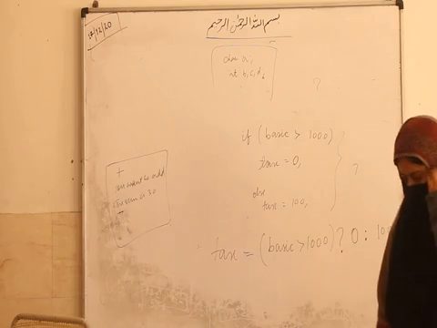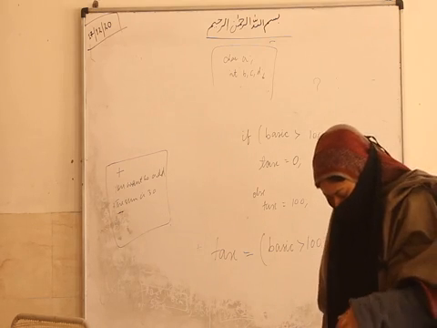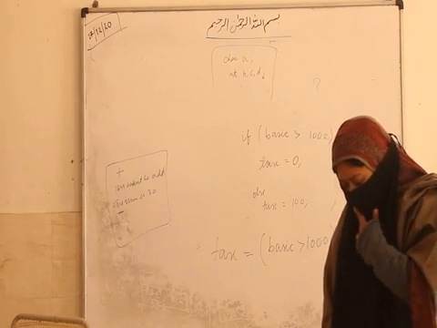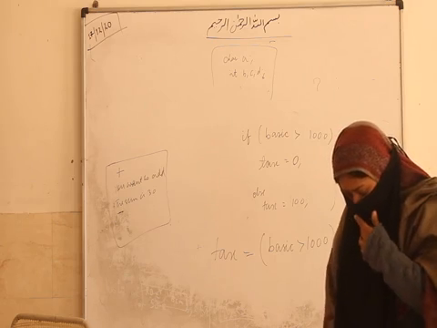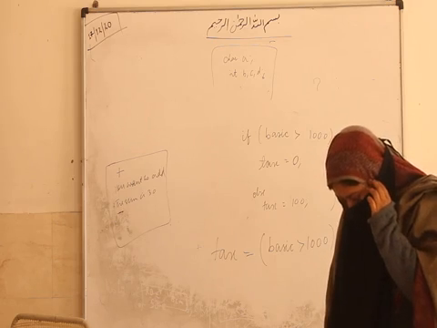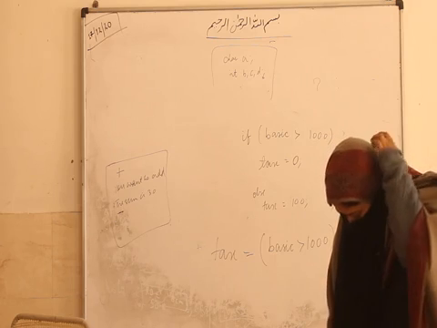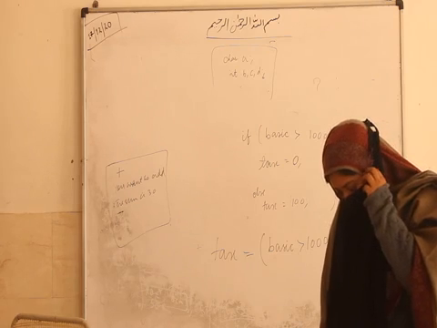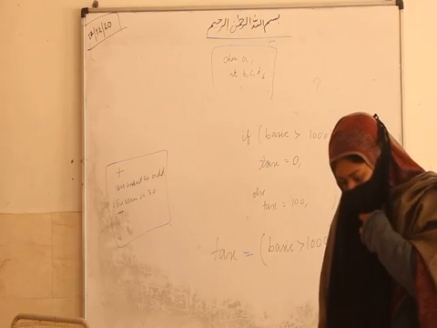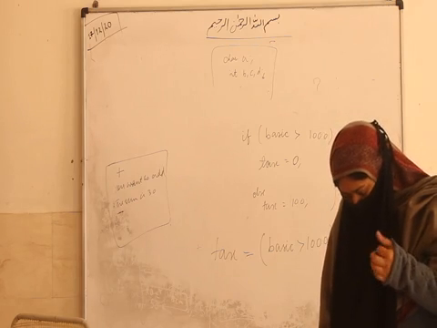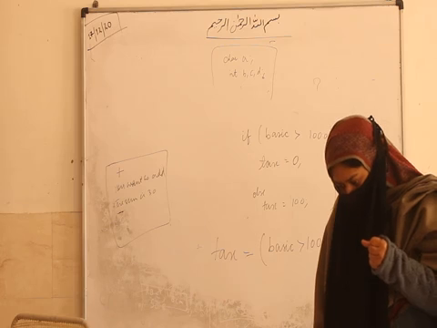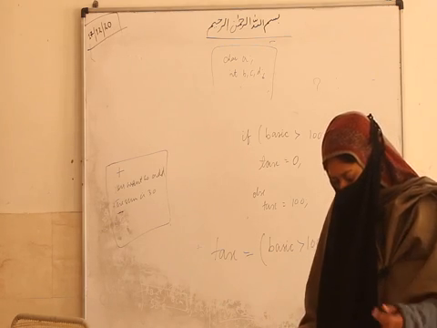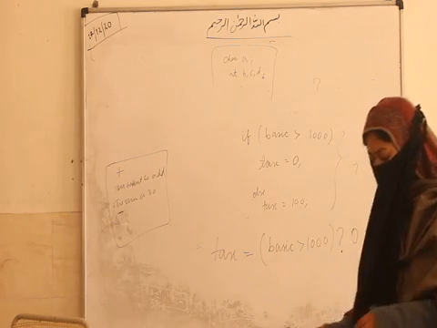First one is 2. So the output will be the value of basic. Where is the value of basic? Then you can compare. Is it done? This one?